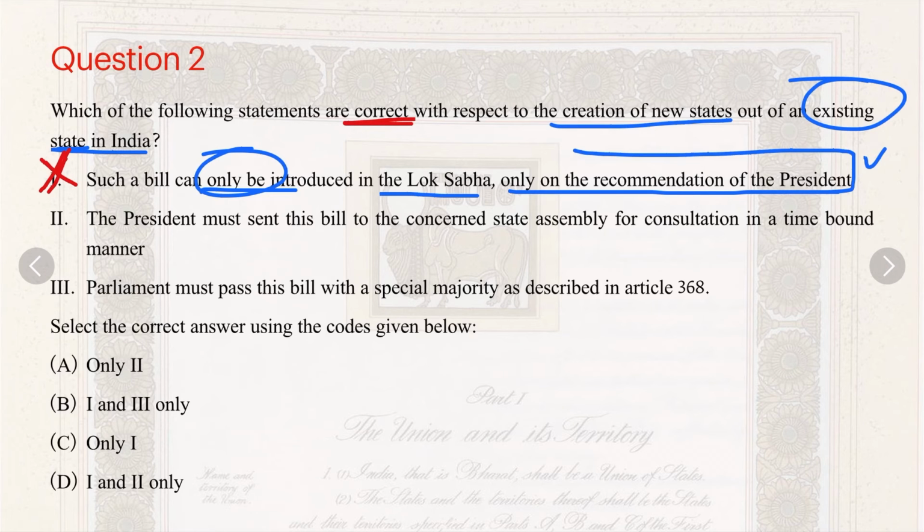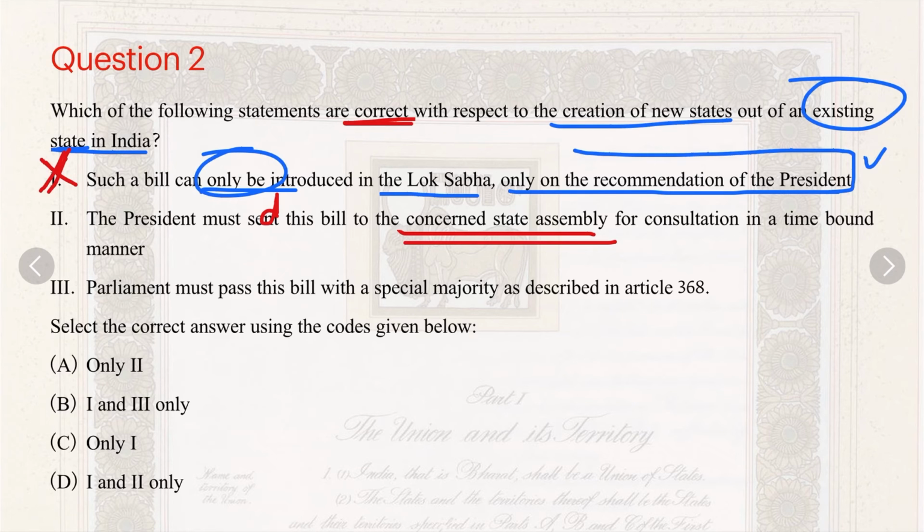The second statement says the president must send this bill to the concerned state assembly for consultation in a time bound manner. Yes, the president first sends this bill to the concerned state assembly. For example, if the state of Chhattisgarh is going to be bifurcated into two parts, then the president will send the bill to Chhattisgarh before recommending it to the Parliament.